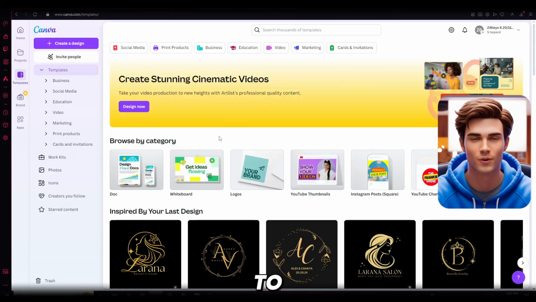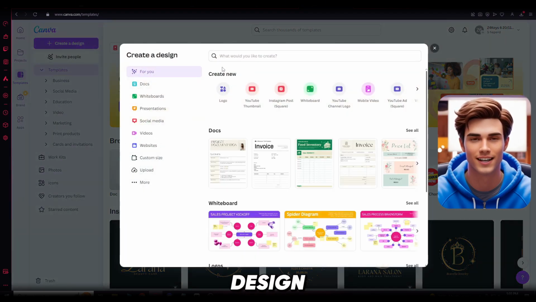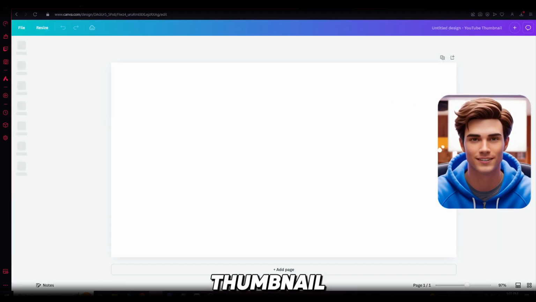Let's add some text to make it more engaging. For that, we'll use Canva. Now click on Create Design and open the YouTube thumbnail template.